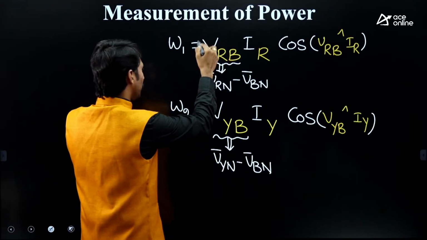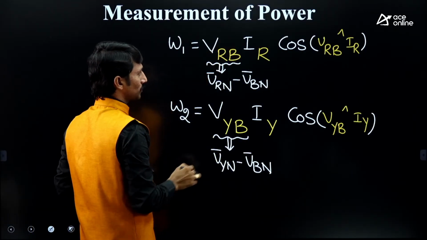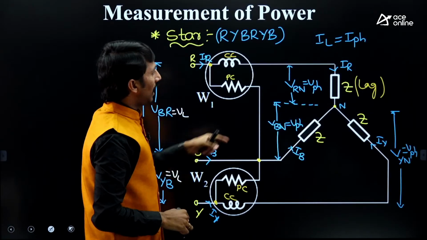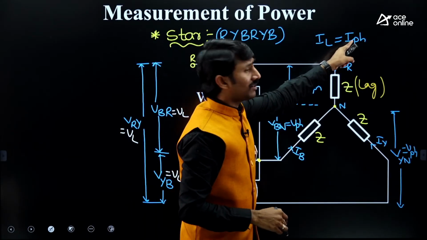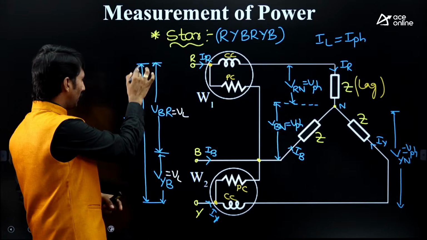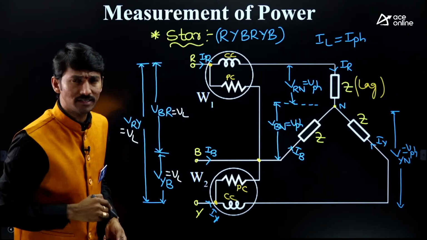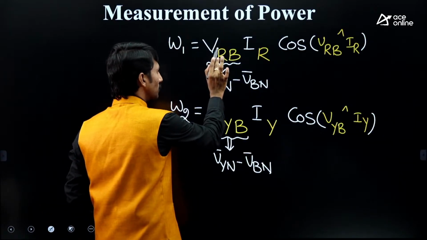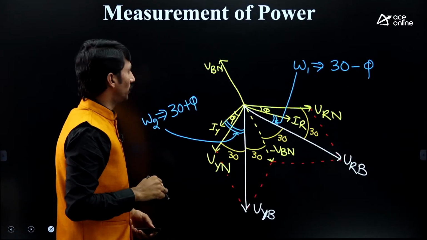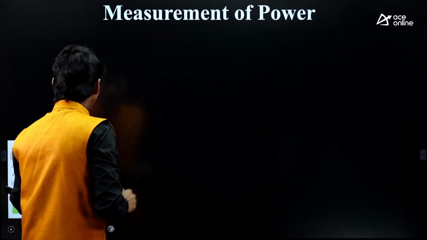Okay, right, just go back. What is VRB? VRB is the line voltage. IR, as I told you, may be line current or phase current, both are the same. But VRB or VBR is a line voltage. So in place of this we can write VL, IL.